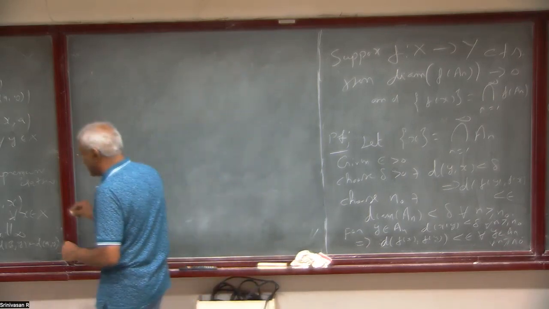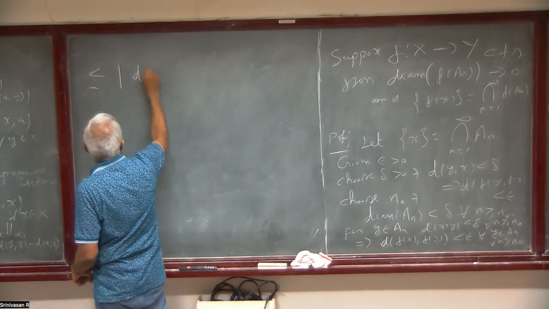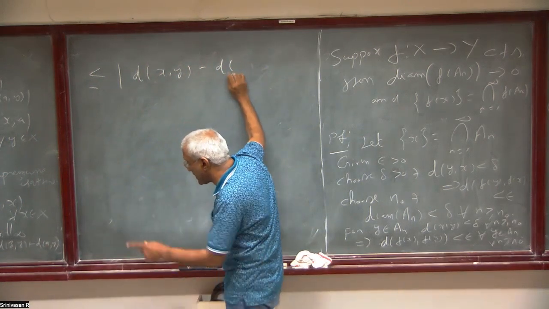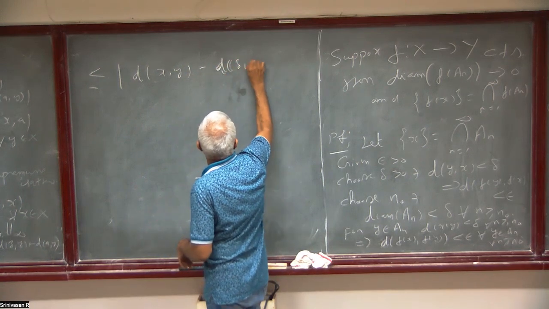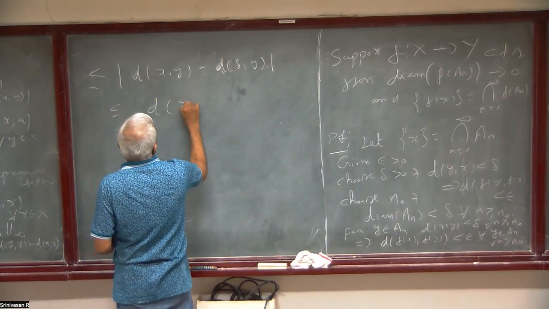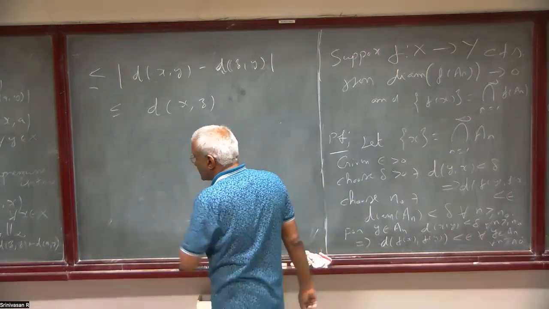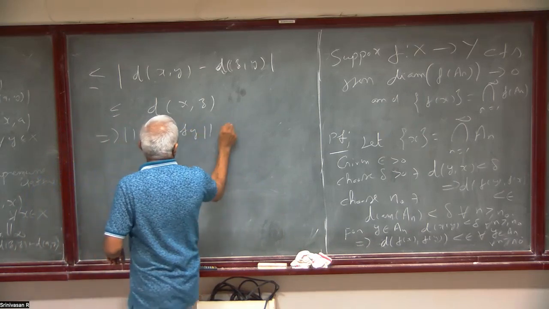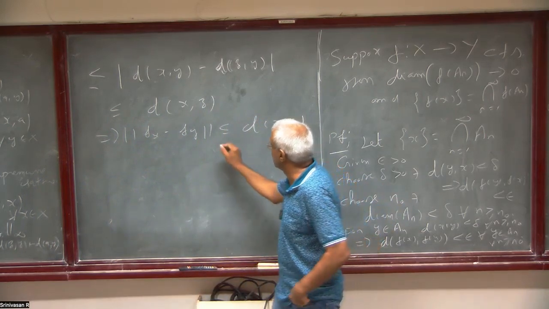So what is this? This is less than or equal to, of course, by the triangle inequality, d(x,y) minus d(a,x), d(a,y) and a,y will cancel. So this is just d(z,y). So that is less than or equal to d(x,z). So by the same argument, f_x minus f_y is less than or equal to d(x,z). That's the statement, this is the infinity norm now.